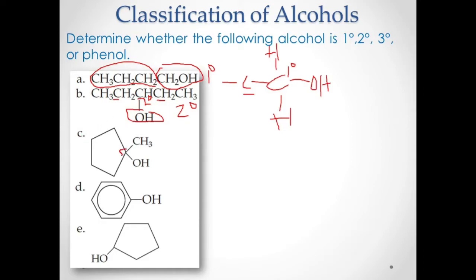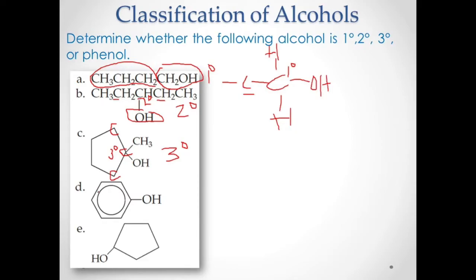You have a carbon there, with an OH attached to it. You also have a CH3 attached to this carbon, then another carbon there and another carbon here. How many carbons are attached to that C? Three carbons. Therefore this is a tertiary carbon, and that alcohol is a tertiary alcohol.